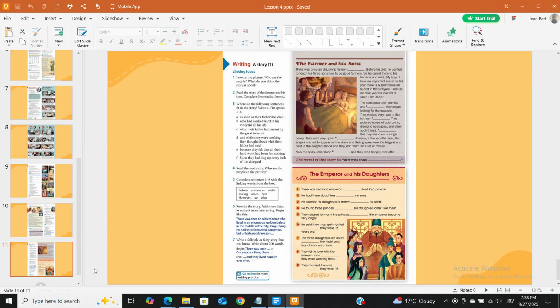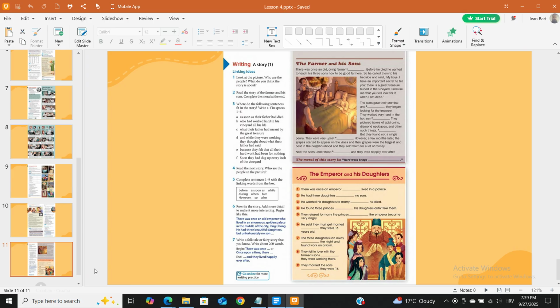A. As soon as their father had died. B. Who had worked hard in his vineyard all his life. C. What their father had meant by the great treasure. D. And while they were working they thought about what their father had said. E. Because they felt that all their hard work had been for nothing. F. Soon they had dug up every inch of the vineyard.